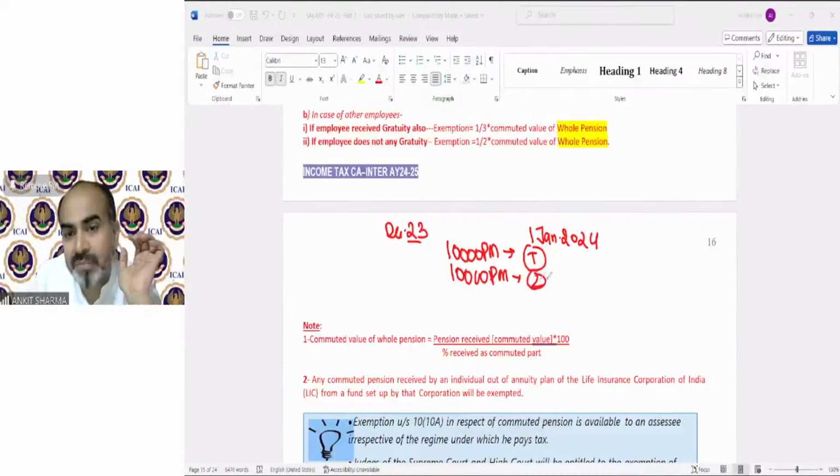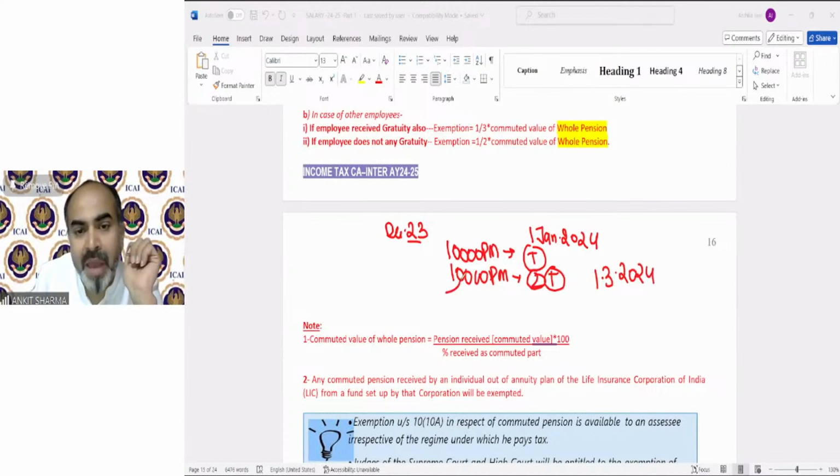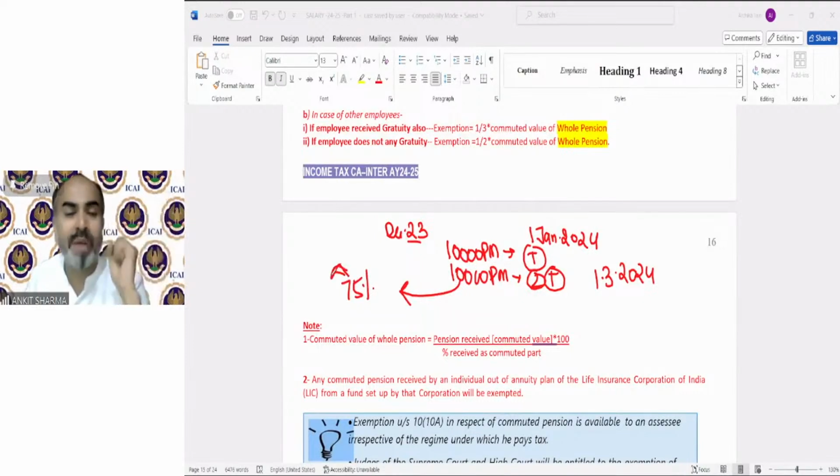But on 1st March, you asked your employer to please pay me 75% of this value in lump sum today. I need more money. I do not want to wait for 10,000 per month. There is some requirement in my family, and I need a lump sum amount. You can ask your employer for 75%, 60%, 50% or any percentage of this pension amount as lump sum. Suppose in our question, we have asked for 75%.